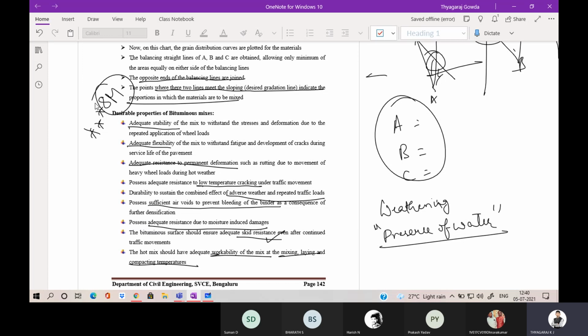Adequate resistance to moisture induced damages, it should resist. Then adequate skid resistance. Why? Because the topmost layer should have adequate skid resistance, since the tire surface will be directly in contact with the pavement surface. To avoid skidding or slipping, it should have adequate skid resistance. Then workability. I told you the bitumen is more susceptible, so it should be sufficiently workable in nature. Is it clear?